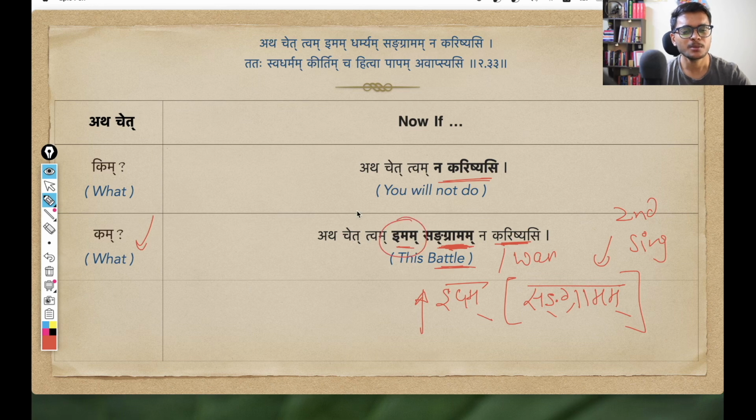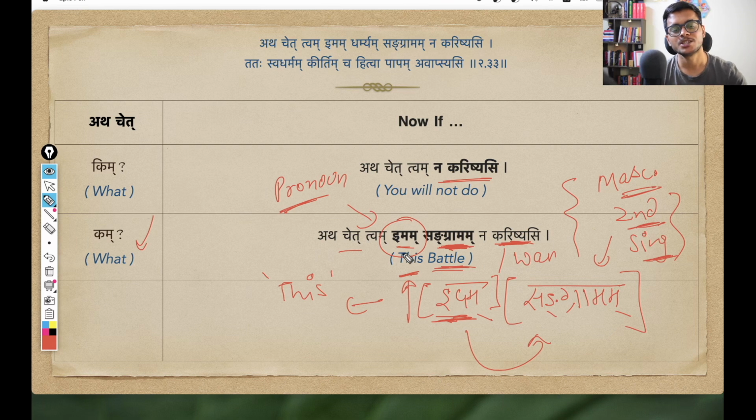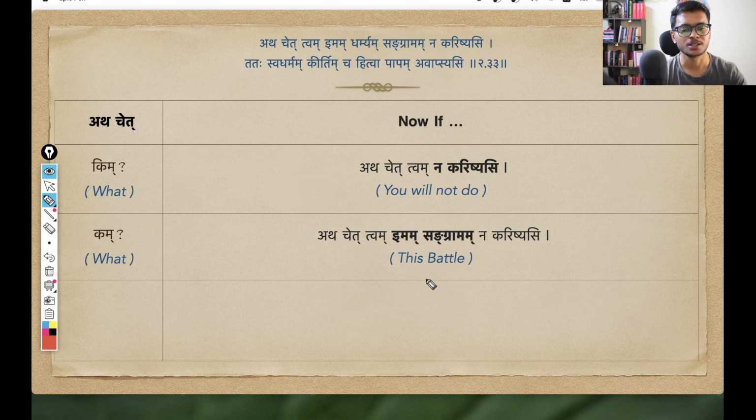And then imam, which is just the pronoun. Which pronoun is this? It is the pratipadika idam, the pronoun idam, which represents this. We are basically saying that if you will not fight this battle, if you will not fight this war, to show this we use the sarvanama idam. This idam will also be in dvitiya vibhakti and ekavachanam, because it has to match the vibhakti and vachan of its noun, and not just vibhakti and vachan but also its gender. Since sangrama is a masculine pratipadika, this idam will also be in the masculine dvitiya vibhakti ekavachanam form, which is imam. So imam sangramam na karishyasi, you will not fight this battle.